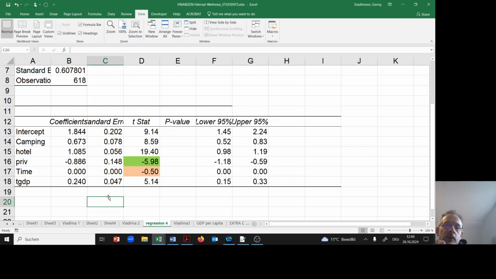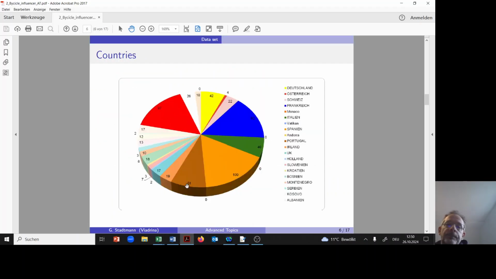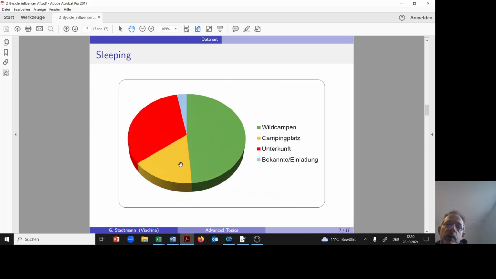But as I mentioned already, there seems to be a correlation between the expenditures and the private overnight stays. Furthermore, for the private overnight stays we only have a limited number of observations in our data set, because we only have a few observations.